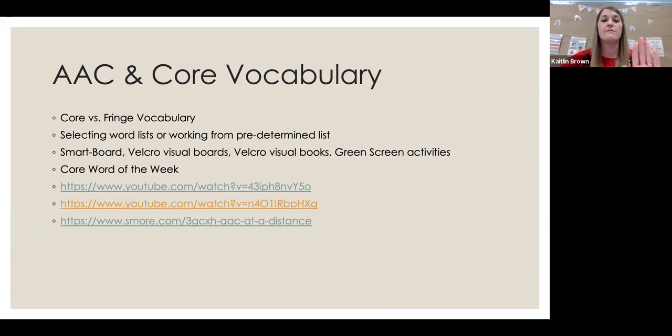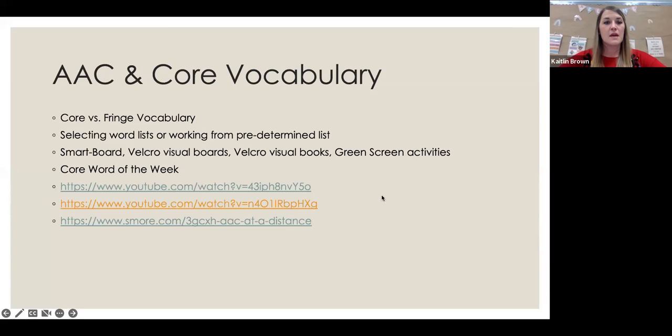So having that visual of first, we're going to do work, then you get to do Play-Doh or Magna-Tiles or whatever may be next. And then also having those visuals available to them right off the bat. So Symbol Sticks is one we use often. And Lesson Pix is a very common outlet. That's something that you do have to pay for, but it is relatively cheap. A lot of times districts will do a group sale or a group purchase, and you can make those different picture cards based on what you feel like you might need for your students.